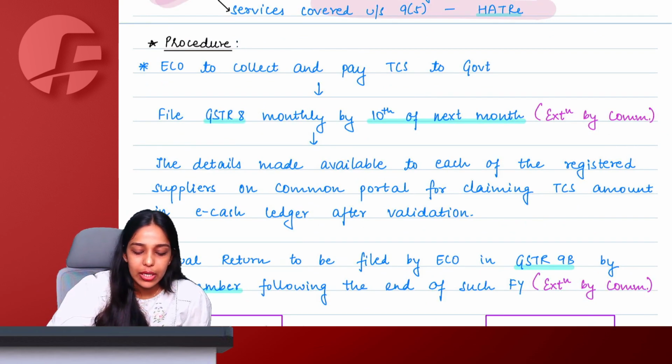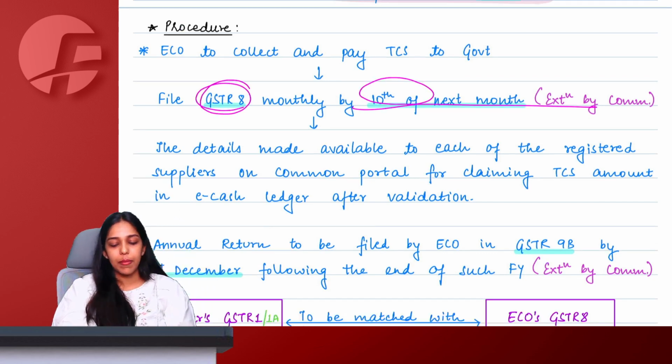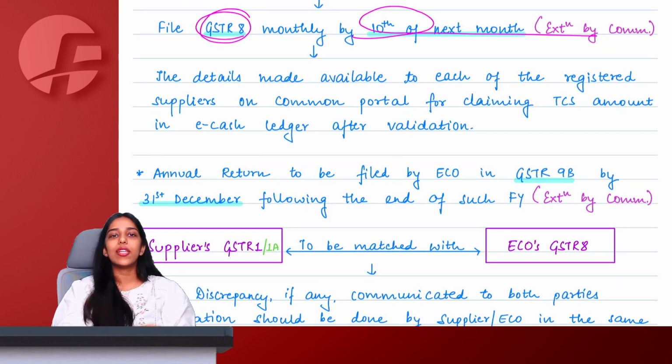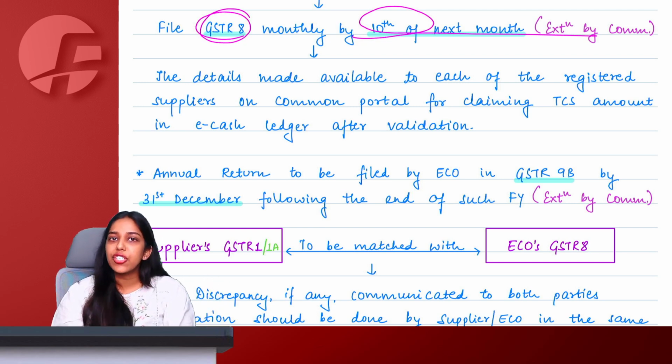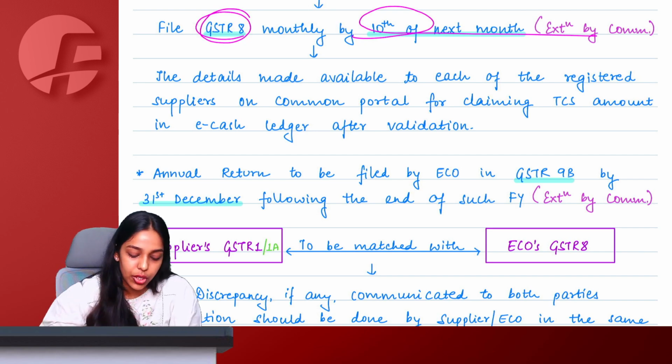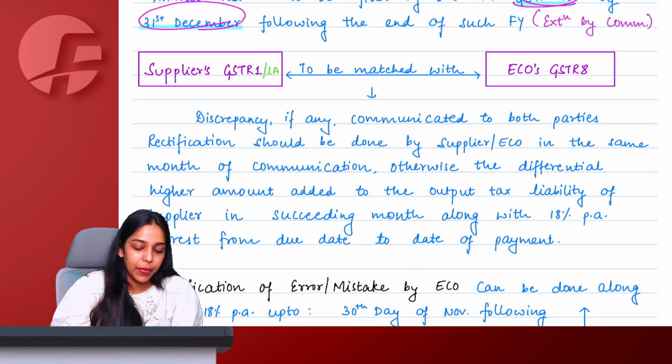Again, you have to collect and pay TCS to the government. GSTR 8 you file by the 10th of the next month. The Commissioner can do an extension also. Again, all these details are available on the portal, and just like TDS, the credit of TCS is also received in your electronic cash ledger only, not the credit ledger. Annual return GSTR 9B has the same due date, 31st December.